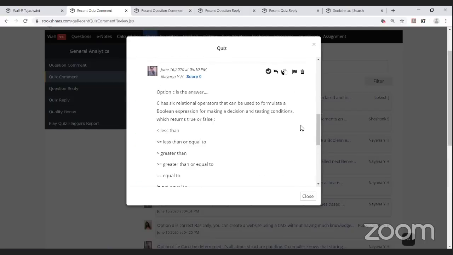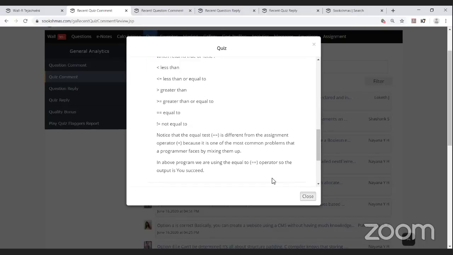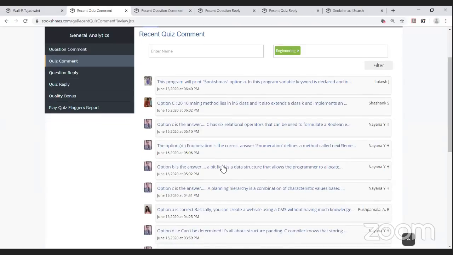Yes, Naina is particular in her answer. She has given the answer specifically, and she has also mentioned some of the operators and the difference between the equals to operator and the assignment operator. I'm giving her both the quality bonus and appreciation for Naina. And the next comment is being done by Naina YH itself.